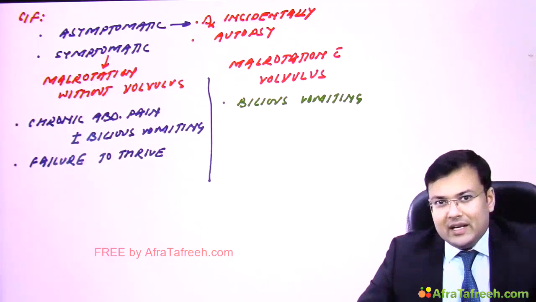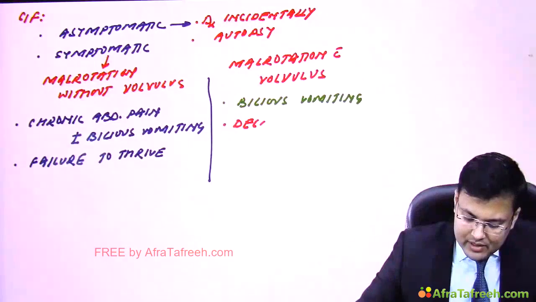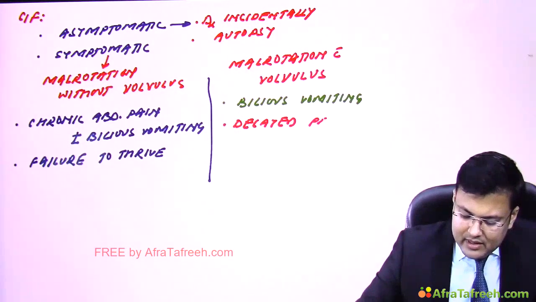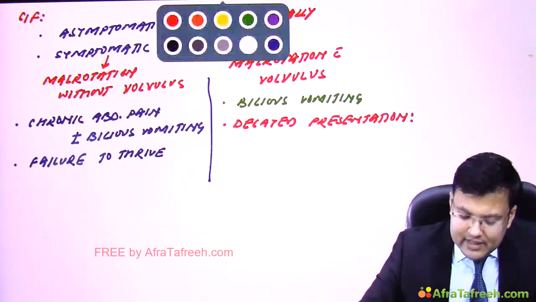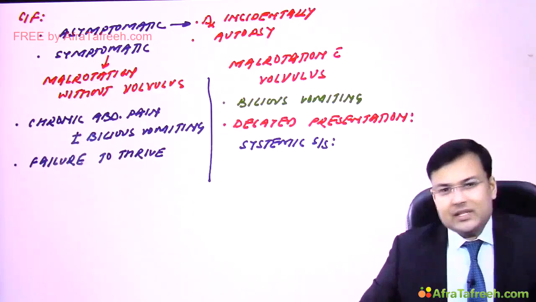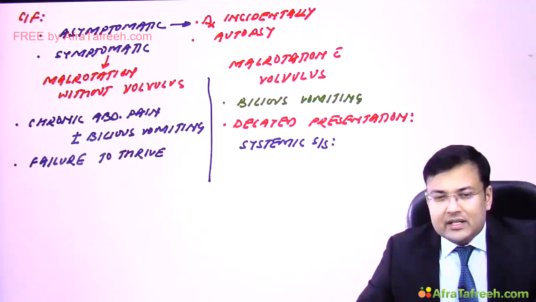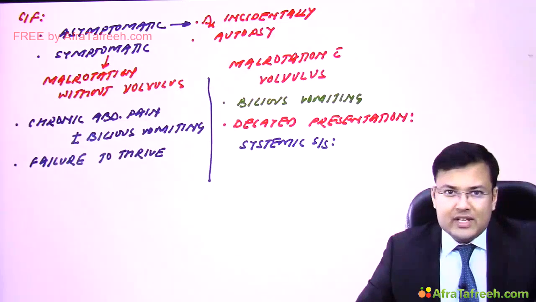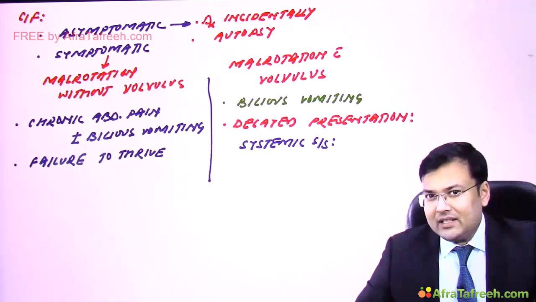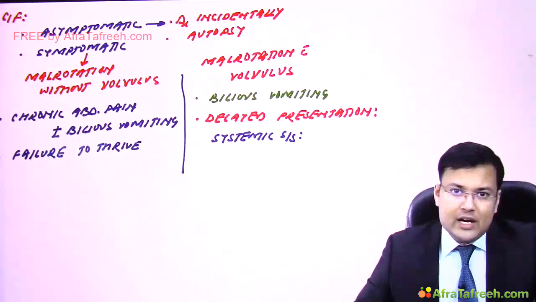Suppose there is delayed presentation, the patient was brought late. In these patients there is presence of systemic signs and symptoms. Like lethargy, there is poor perfusion. Because of this poor perfusion, there is decreased urine output. Because of poor perfusion, there is anaerobic metabolism, so there is lactic acidosis, and this leads to metabolic acidosis, and metabolic acidosis leads to cardiopulmonary compromise.